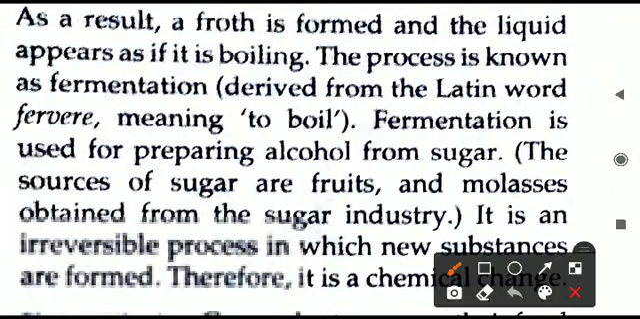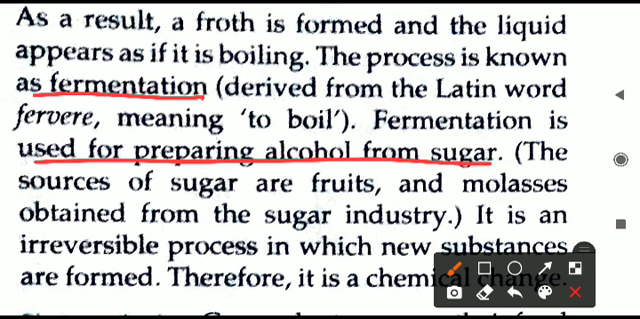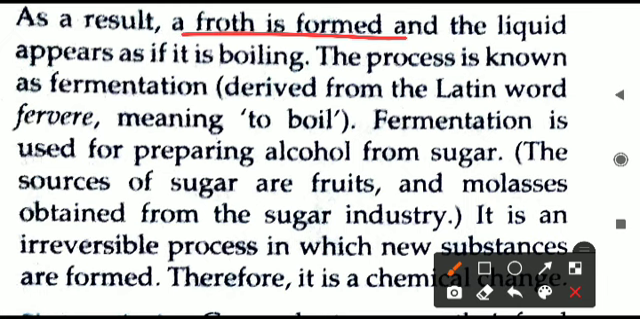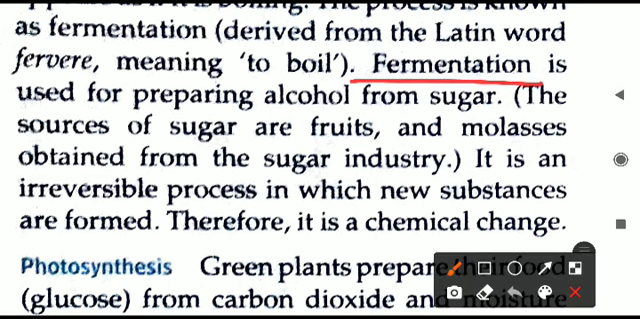So the whole process, fermentation, is actually a process used for preparing alcohol from sugar. The meaning of the word fermentation is boil. Actually we are not boiling anything, but when the fermentation process is going on, froth will appear. Froth in Hindi we call jhaag. The froth, that is the bubbles that are coming, will look like the liquid is boiling. Actually it is not boiling, but still it appears that it is boiling. That is why the word fermentation comes from the Latin word fervere, and it means to boil. Actually nothing is boiling here. So you can mark this line: it is the process of preparing alcohol from sugar.